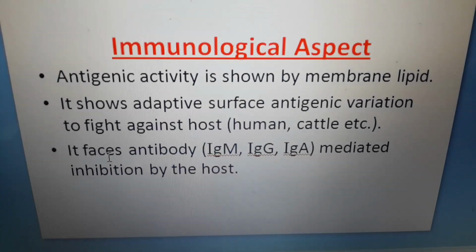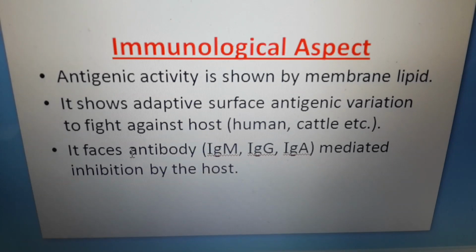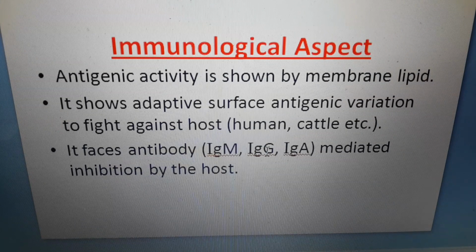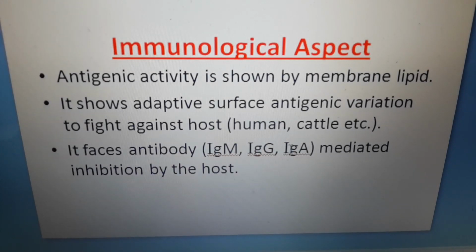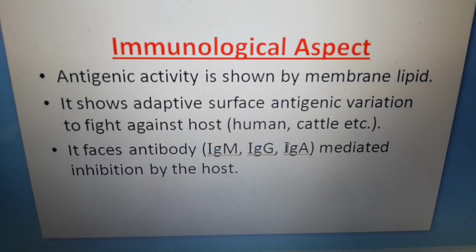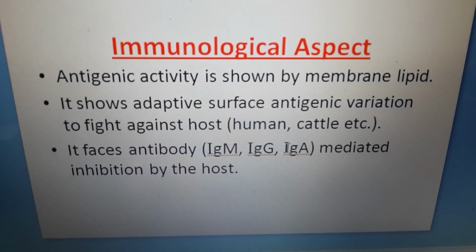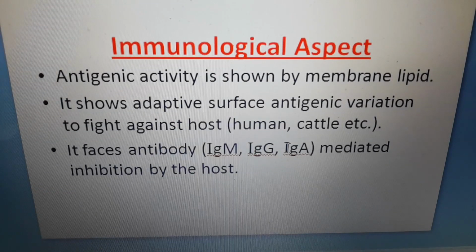Mycoplasma has to face different antibodies, that is immunoglobulin M, immunoglobulin G and immunoglobulin A, which are produced by their hosts, stimulated by the antigenicity of mycoplasma.